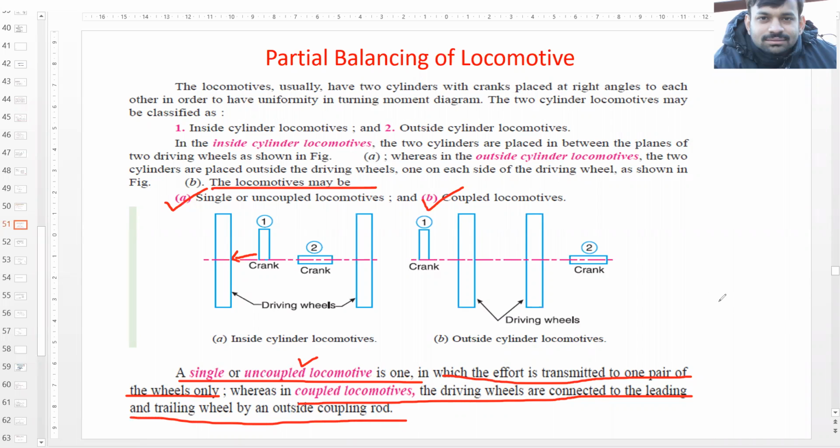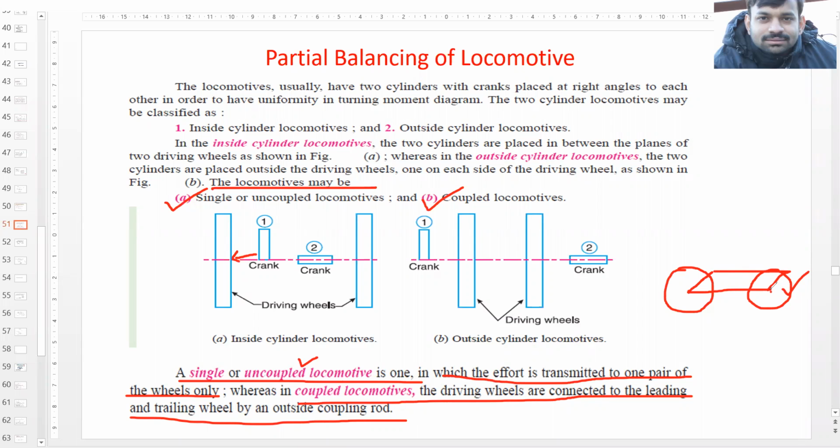As in the case of old trains, you might have seen that these are the two wheels and these are connected with the help of a rod. This is the front wheel and this is getting all the power.